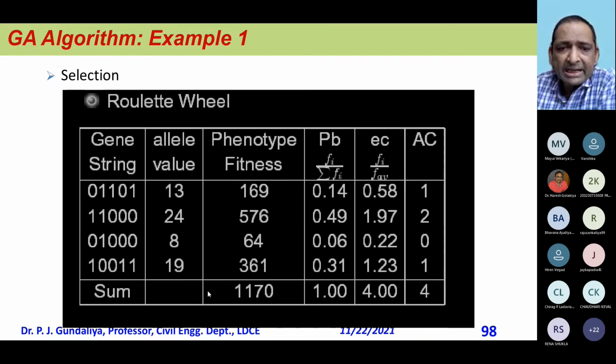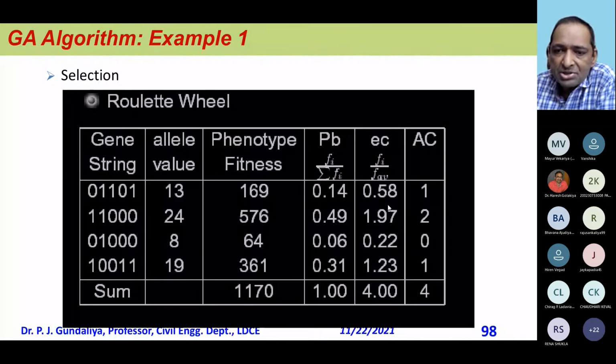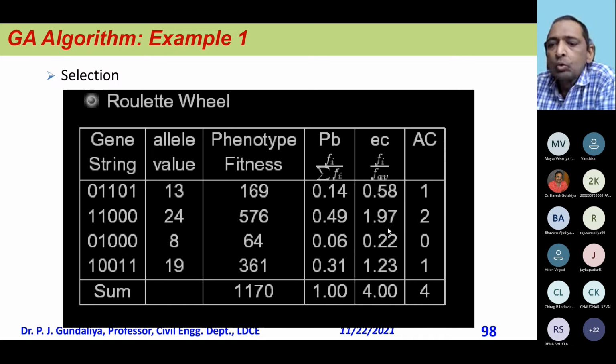Now you see the probabilities, as I asked: 0.14, 0.49, 0.06, 0.31. Now I randomly picked a random number, and you see that it is going to give more repetitions here. 1.97, so in 0, 1 format, I say 1.97 means 2.